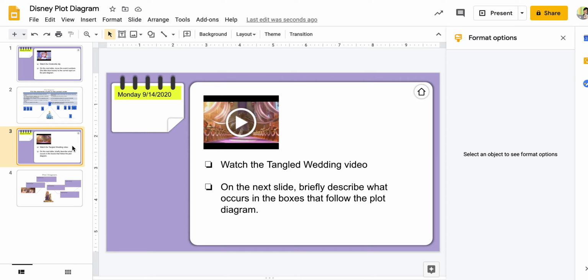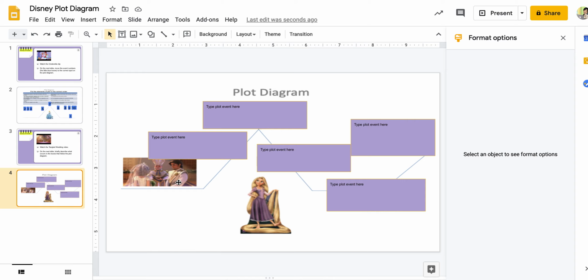After that, we look at another one: the Tangled Wedding, a short clip from Tangled, the wedding version. I don't know if you've seen that, but I think it's adorable. This is a different kind of plot diagram. It shows us that plot diagrams do not always just go up and down and then have an end. Sometimes there can be multiple climaxes, it can keep going, and sometimes it leaves us at a cliffhanger.